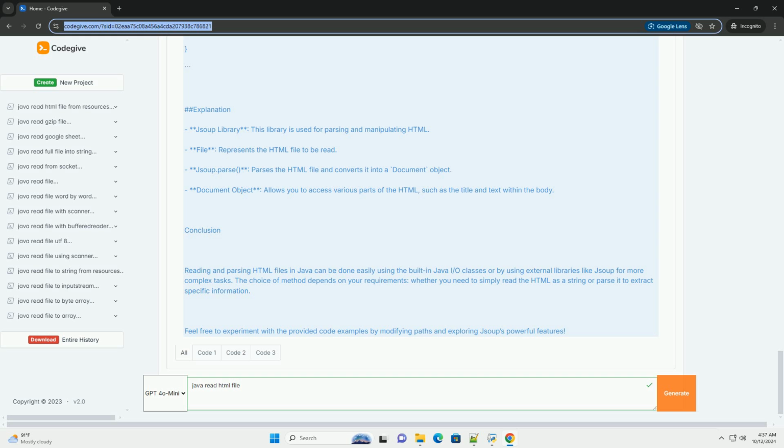Step 1: add the Jsoup dependency. If you are using Maven, add the following dependency to your pom.xml. If you are not using Maven, download the Jsoup jar from the Jsoup website, jsoup.org/download, and add it to your project. Example code.